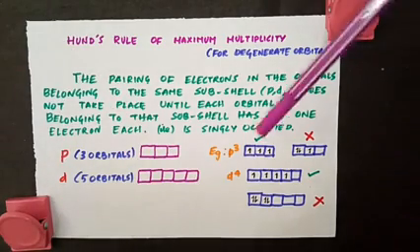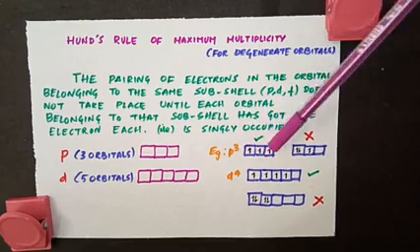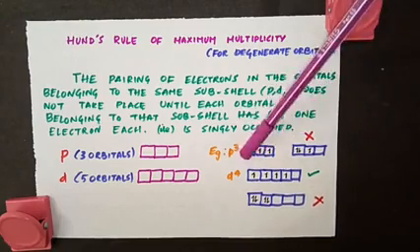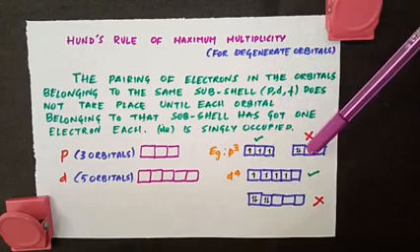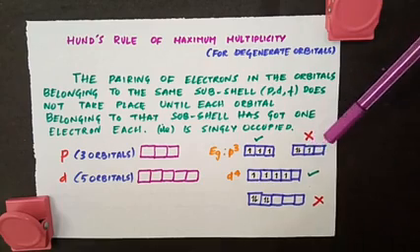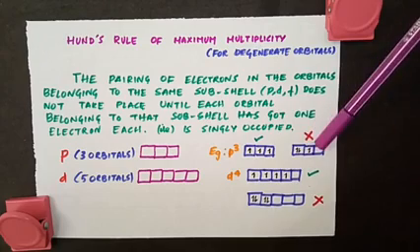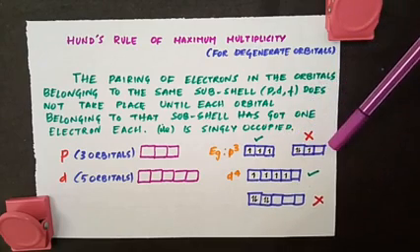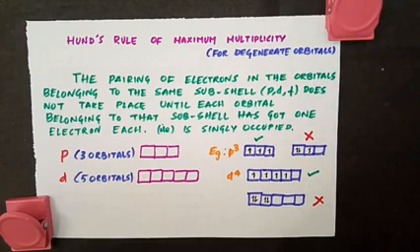Now look here, for p3 I am supposed to write 1, 2, 3. All the orbitals are singly occupied, and only for p4 does the pairing occur. But writing like this is not right. See, 1, 2, 3, this orbital is empty. This is not right. So all the orbitals should have one electron each, and only then should pairing take place. This is applicable for degenerate orbitals.